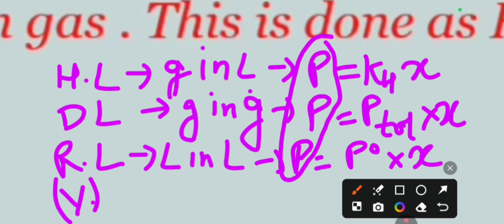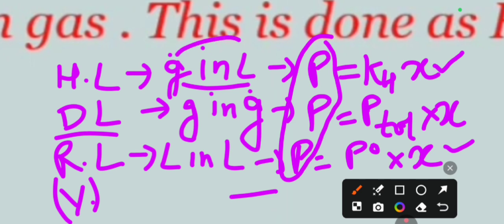But only the mole fraction of Henry's law and the mole fraction of Raoult's law you can put equal to each other, but not equal to Dalton's law. Don't put it equal to Dalton's law. Why? What is the reason behind that? Whenever you dissolve gas in liquid, how can gas dissolve? It can dissolve only when the gas comes to the state of liquid. Gas when dissolved in liquid has to convert into the liquid state.